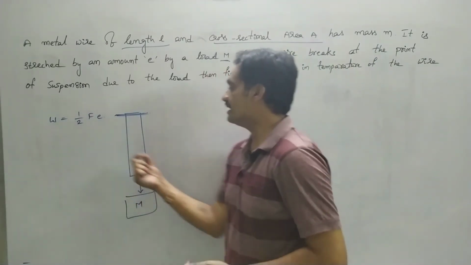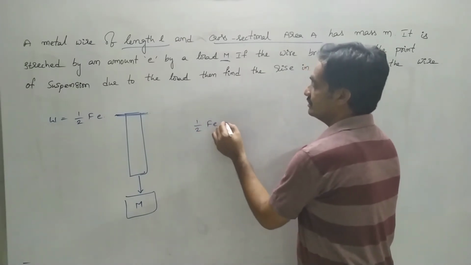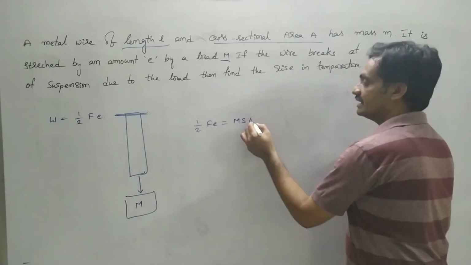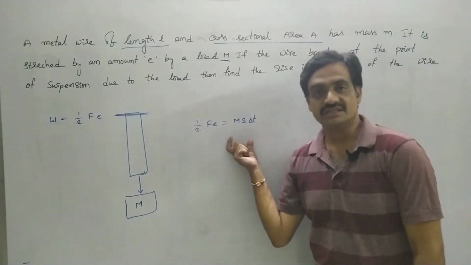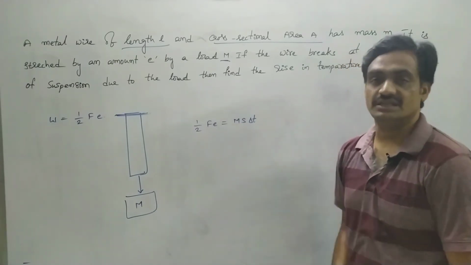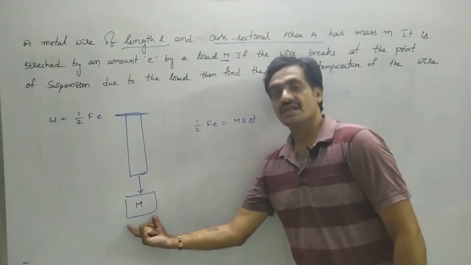So this strain energy is equal to ms into delta T, since it is liberated in the form of heat, where F is nothing but mg.